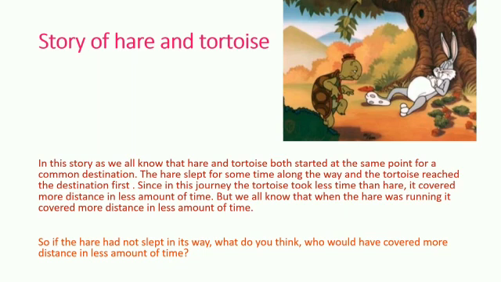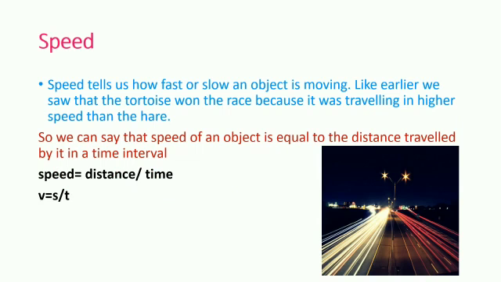As you know, in this story they start from a common destination, but the tortoise wins because it travels at a higher speed. That means it covers a larger amount of distance in less amount of time. So if the hare had not slept on its way, who do you think would have covered more distance?